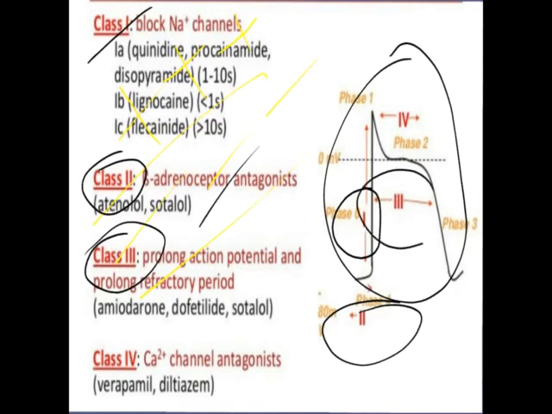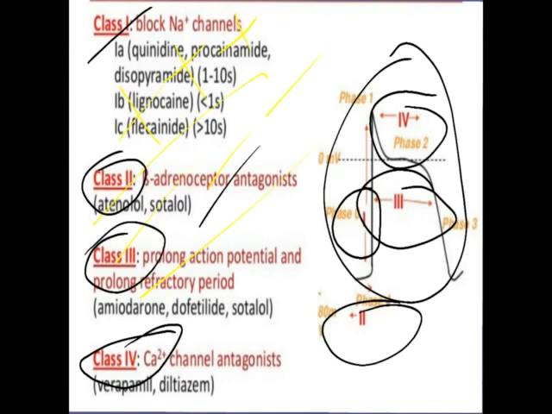Class 4 is calcium channel antagonist, which acts on phase 4. So depending upon their mechanism of action, which channel they are blocking, and on what phase they are acting, they are classified into class 1, class 2, class 3, class 4. Again class 1 is classified into class 1A, class 1B and class 1C.